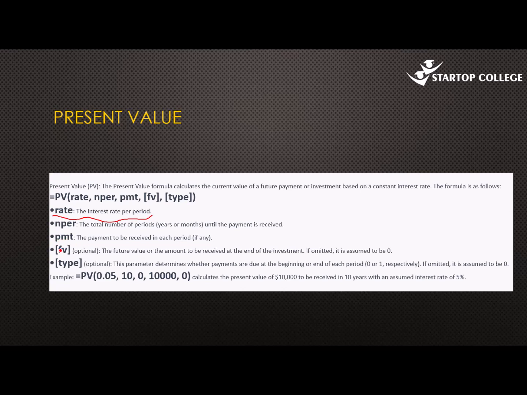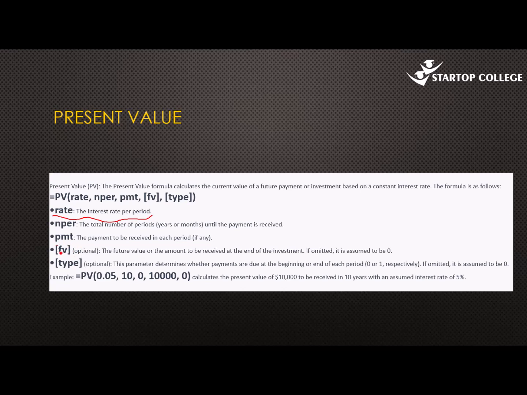We have future value, the amount to be received at the end of the investment. If omitted, it is assumed to be 0. So if you have cash flows of, let's say, 600 shillings every month, and you are told that at the end of the 7th year, you're also going to receive a bulk payment of 100,000 shillings, for example, that is the future value.